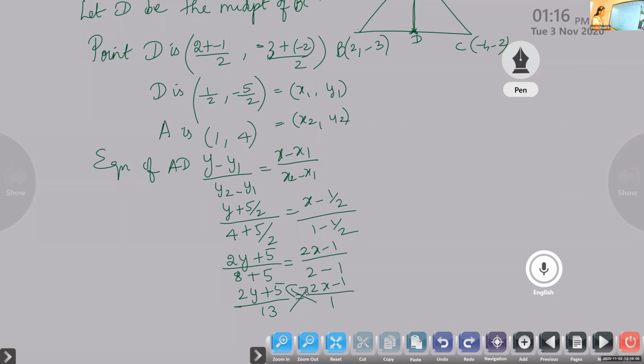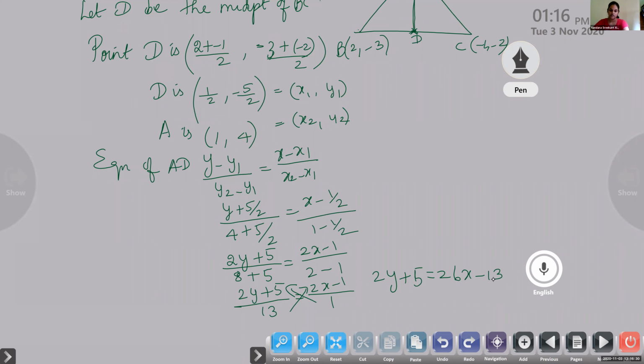So we cross multiply and simplify, you will get 2y plus 5 is equal to 26x minus 13, isn't it? Rearrange it and what is the final answer? Rearranging, what is the answer? Final answer. Nandana, what is the answer?